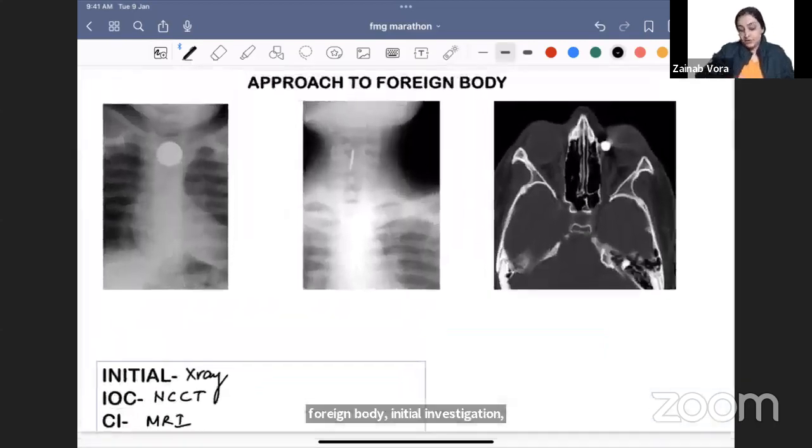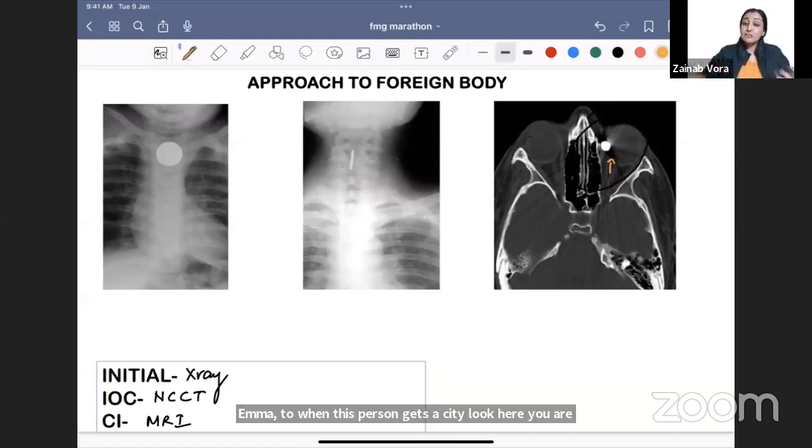MRI, right? So when this person gets a CT, look here, you are going to see something so white. A foreign body is whiter than bone also. That's why CT can pick it up very easily. You don't even need to give contrast. Okay, understood?